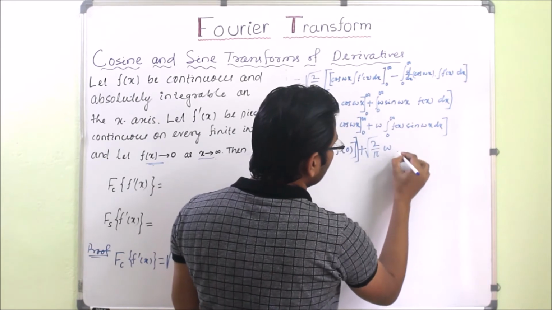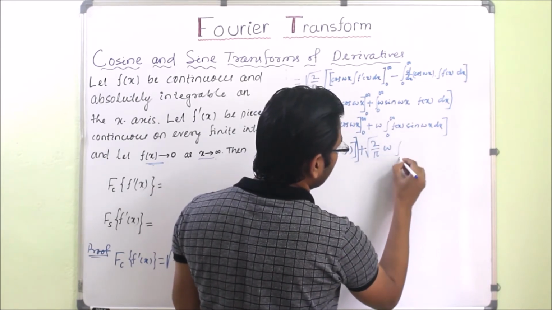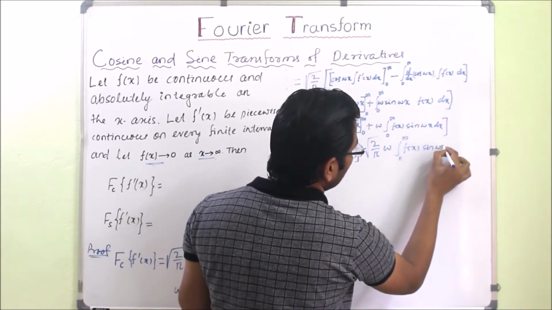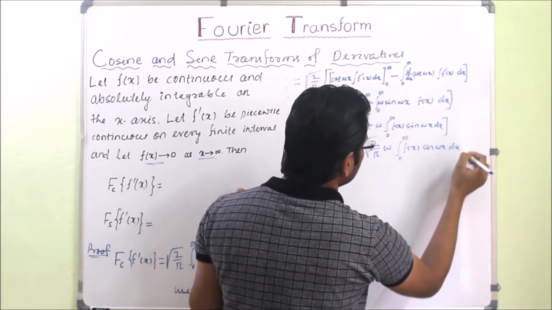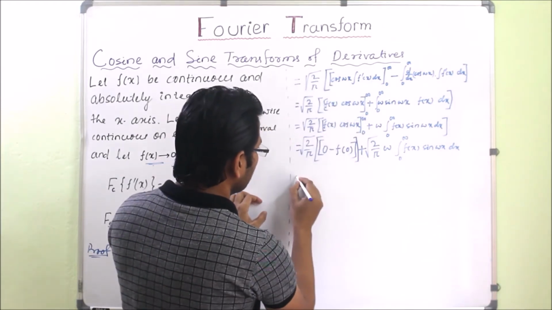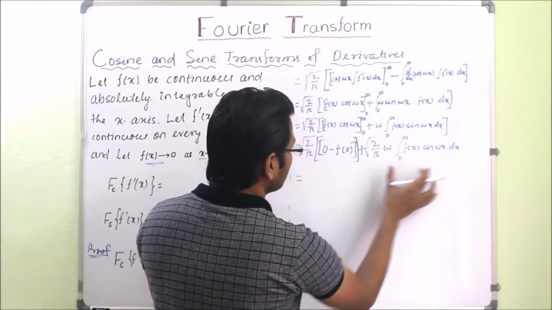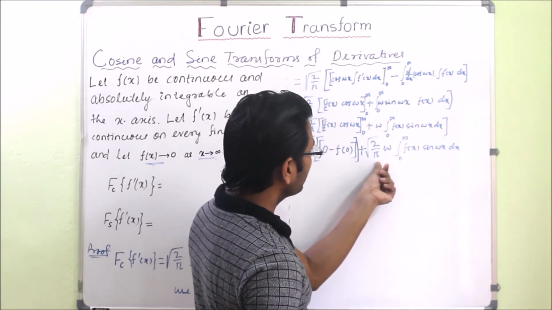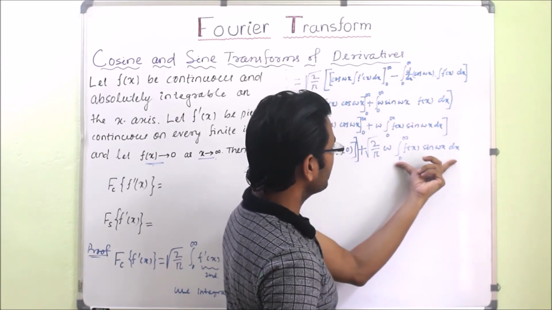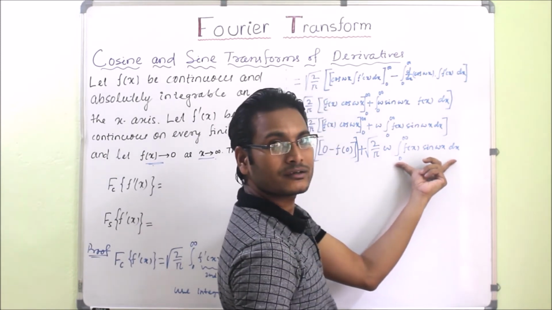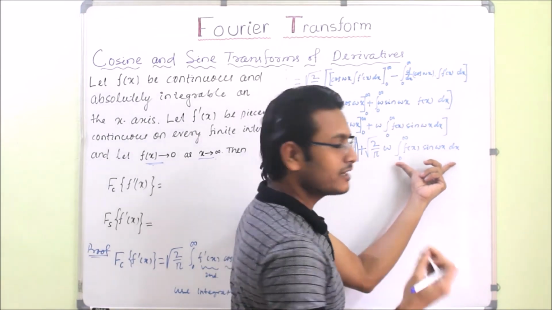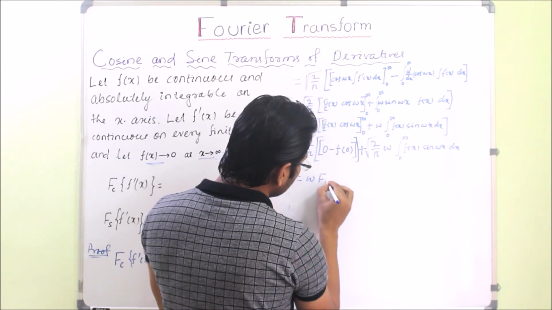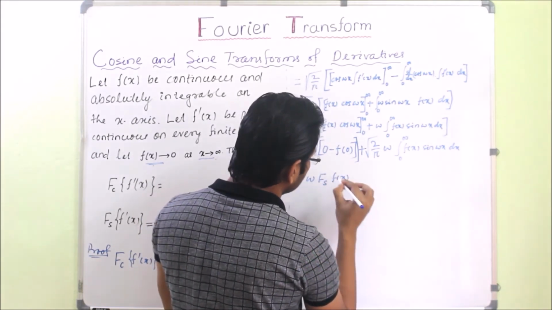Then it will be this, 0 to infinity f of x sin wx dx. Okay. Now let's write the second term first and the first term second. So if you see square root of 2 by pi into integral of this, so this will be what? The formula for what? Fourier sine transform. So I can write the second term as w into Fourier sine transformation of f of x.